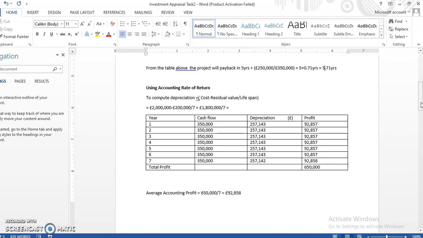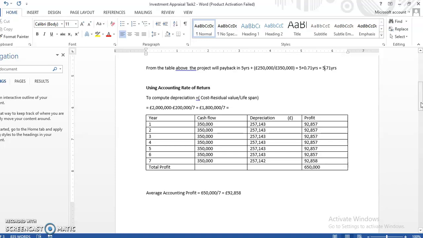Now, for the first year, we were told that the company earned 350,000 as cash inflow, and we calculate our depreciation.